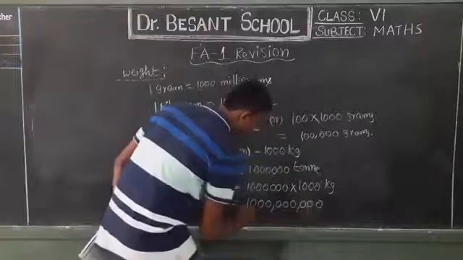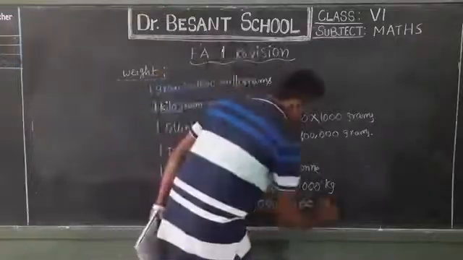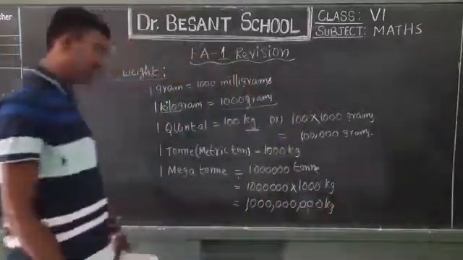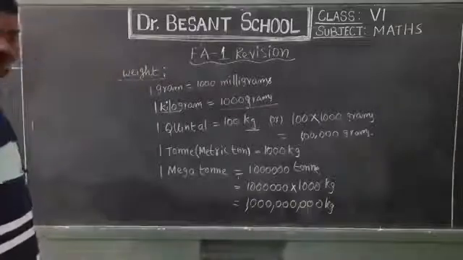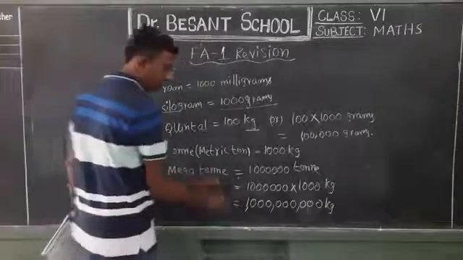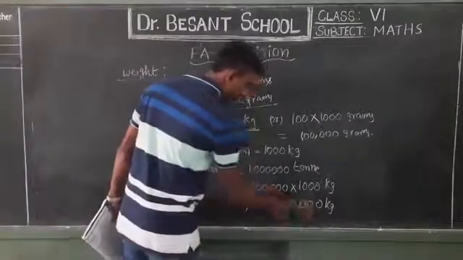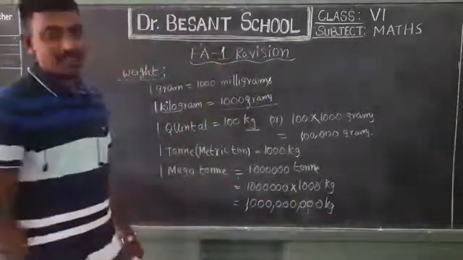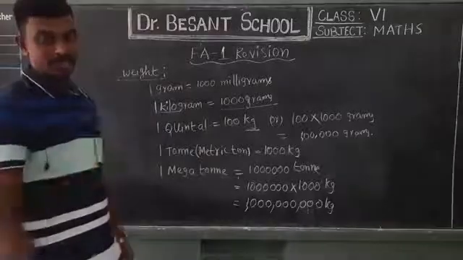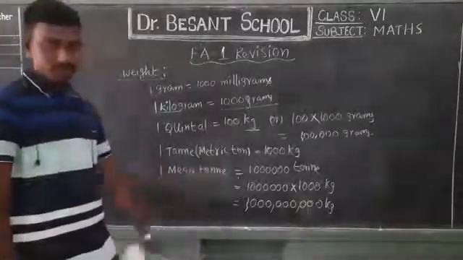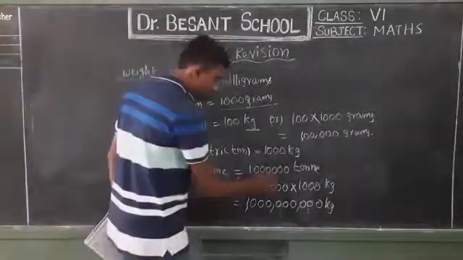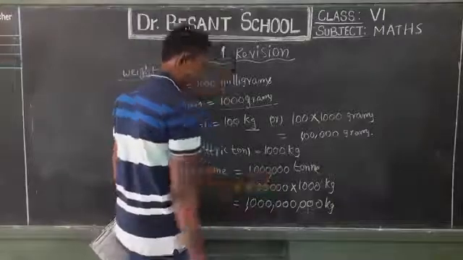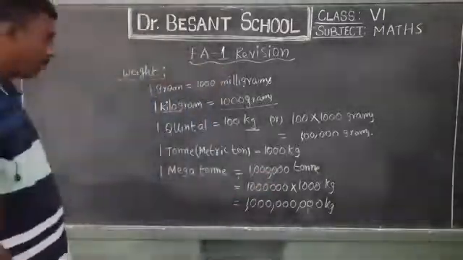If you put it in the international system, it's easy to write because commas follow every set of 3 digits. Do you understand this? So 1 megaton is equal to ones, thousands, millions, billions. So 1 billion kilograms. 1 megaton is equal to 1 billion kilograms. Okay? You understand this? Very good.